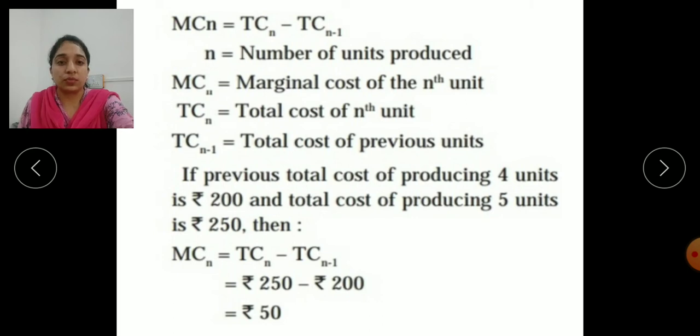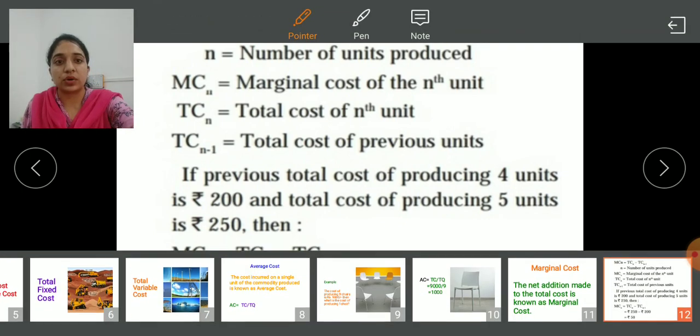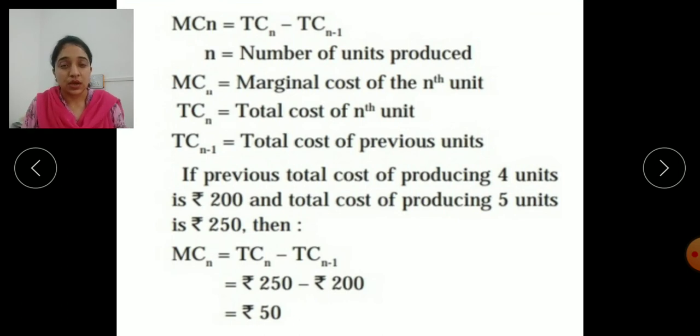So here is the formula: MCn is equals to TCn minus TCn minus 1. So this one is TCn, that means the additional unit we have produced. So this will be 250, and minus TCn minus 1, that will be 200. So 250 minus 200, the answer is 50 rupees. So 50 will be our marginal cost.